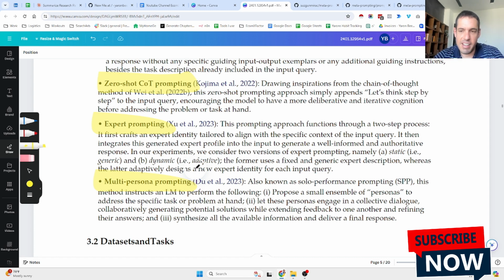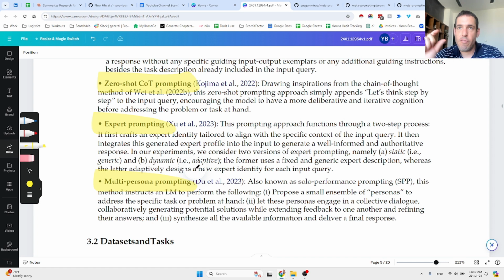So this is the static, and for the dynamic, you can ask the LLM first to propose a description of the expert, and then you generate the prompt specifically for that expert.